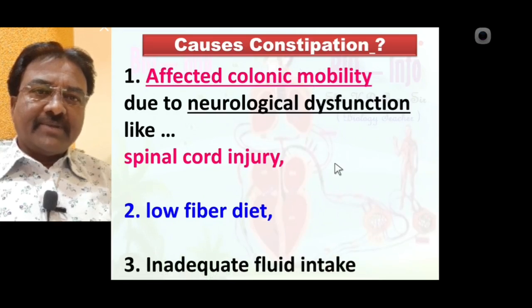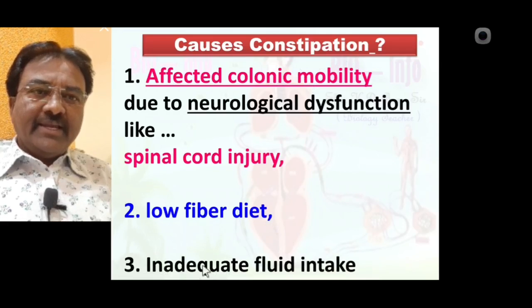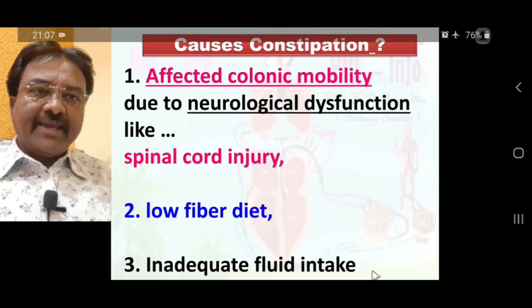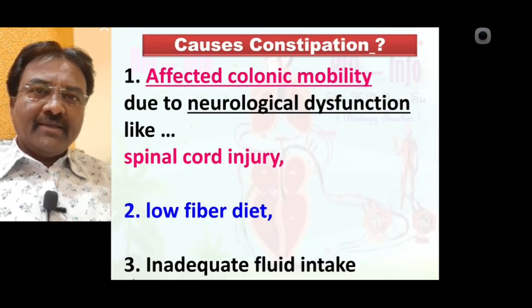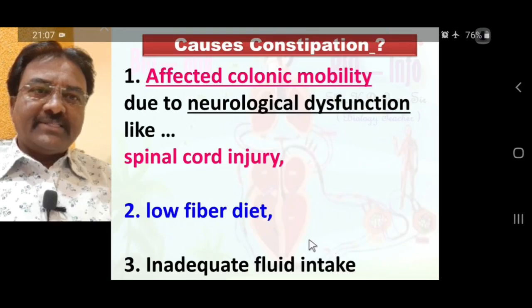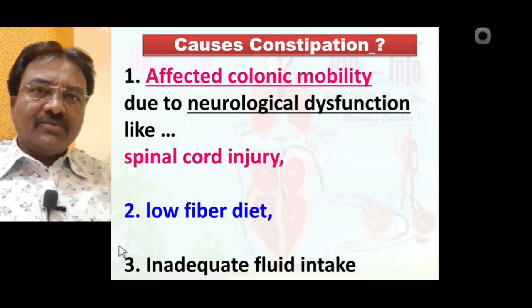The third cause is inadequate fluid intake. If there is no fluid-like food in the diet, the person gets constipation, and such constipation makes defecation or the egestion process very difficult. So note all these different causes of constipation.